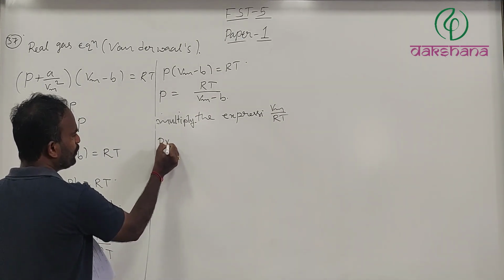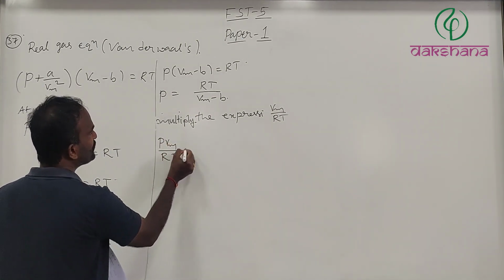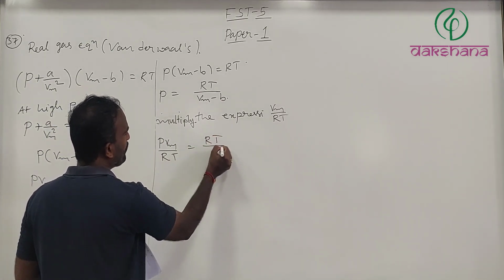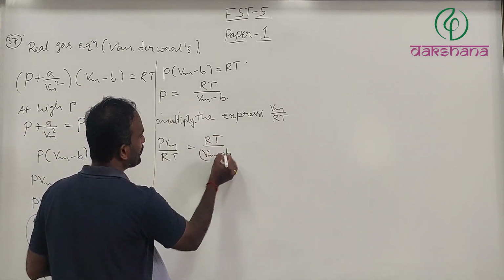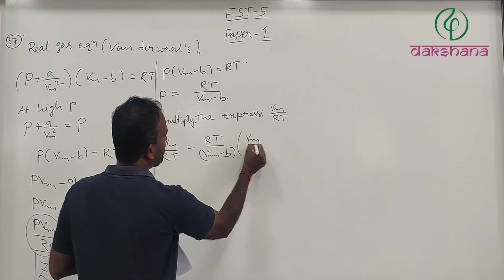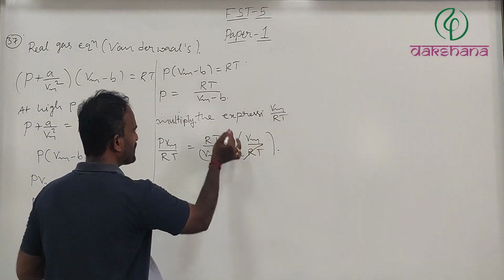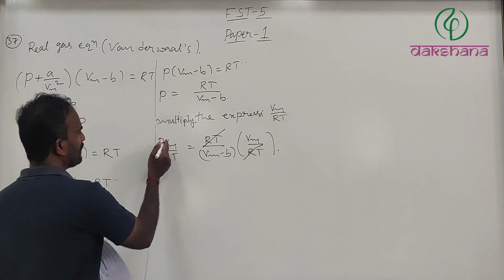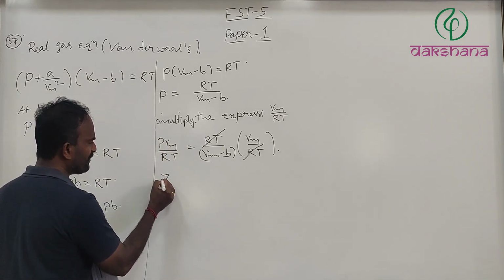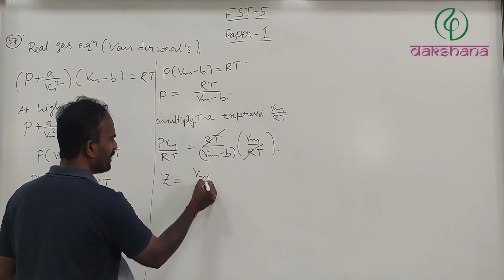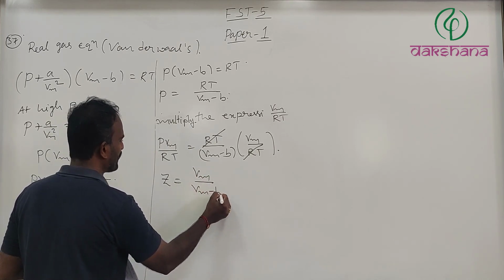Now P into Vm divided by RT is equal to RT divided by Vm minus b, into Vm divided by RT. So this RT gets cancelled. Here PVm divided by RT is equal to Z, so we can write Z equals Vm divided by Vm minus b.